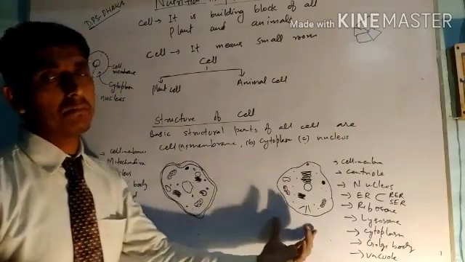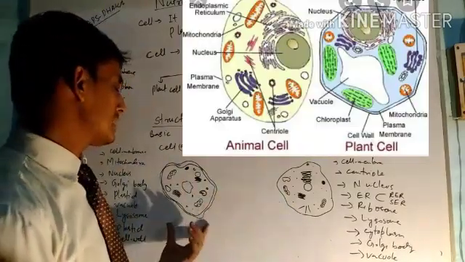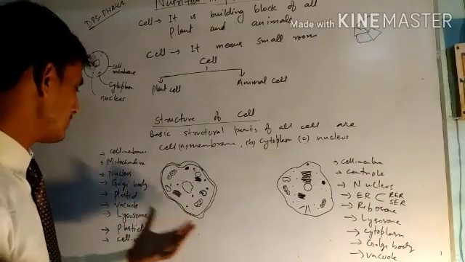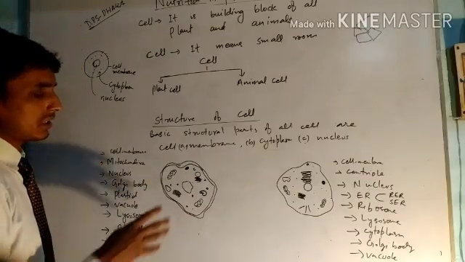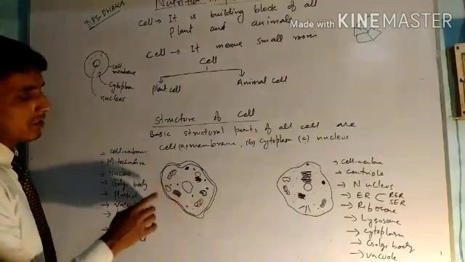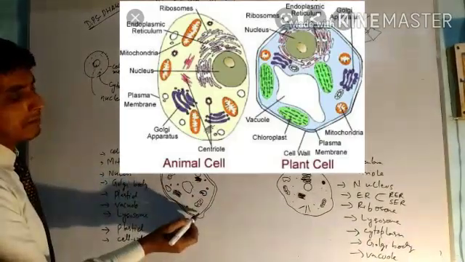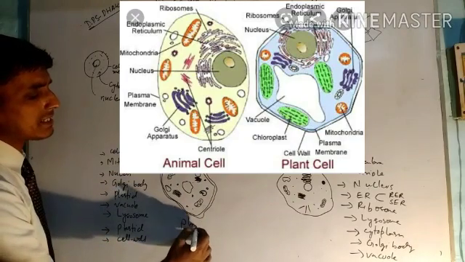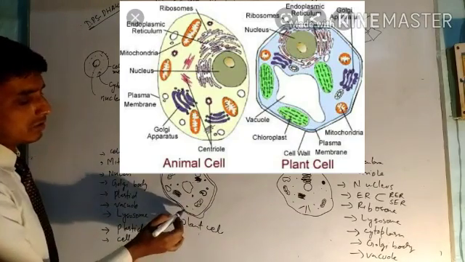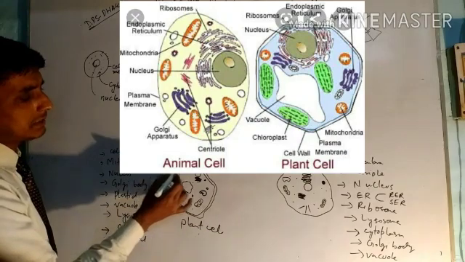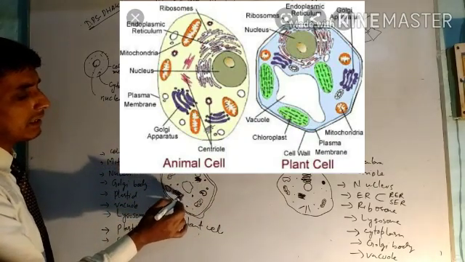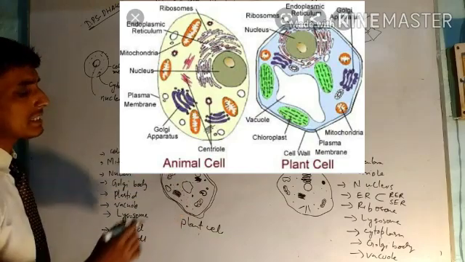There is some difference between plant cell and animal cell. What are the differences? I will tell you. But let us first see what basic cell organelles are present. Suppose this is the cell membrane of the plant cell. This is actually a plant cell. The outer covering of the cell is the cell membrane, and the fluid which is filled inside the cell membrane is called cytoplasm.